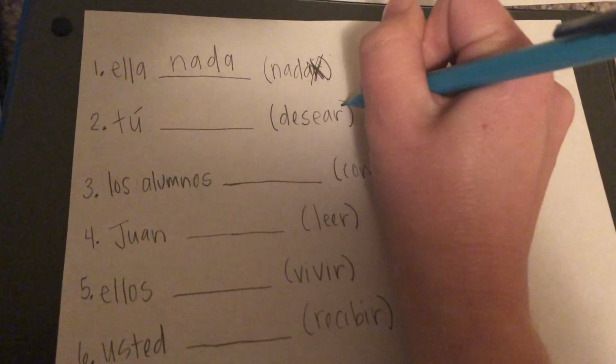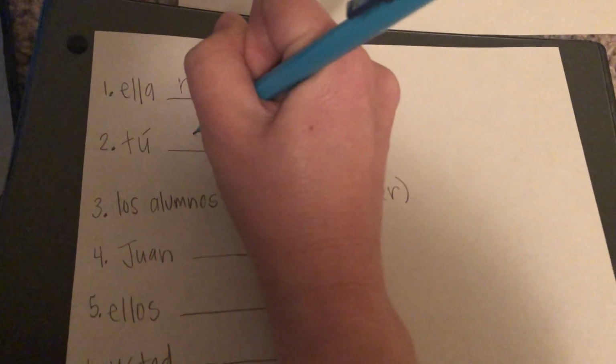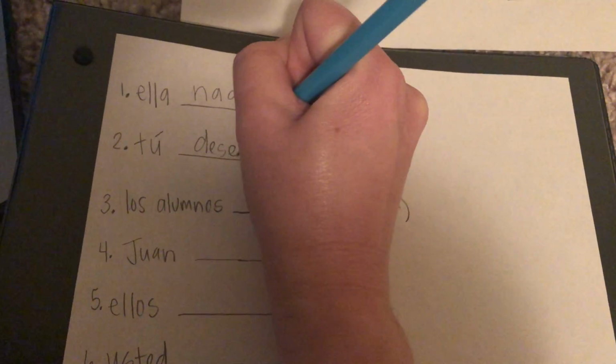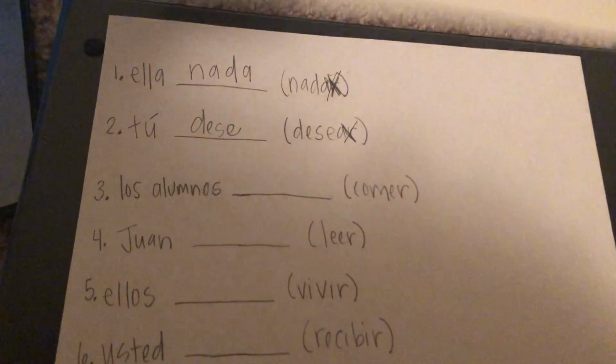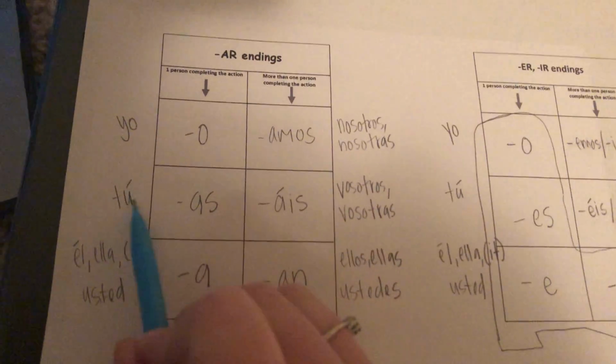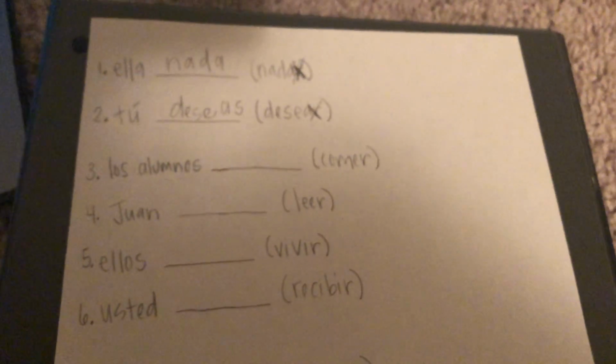All right, so you try, you desire. We're going to chop off the AR. So the stem is D-E-S-E. And remember that tú is you informal that you use with friends, family, so that's going to match with the AS ending. So tú deseas, you desire or wish for.